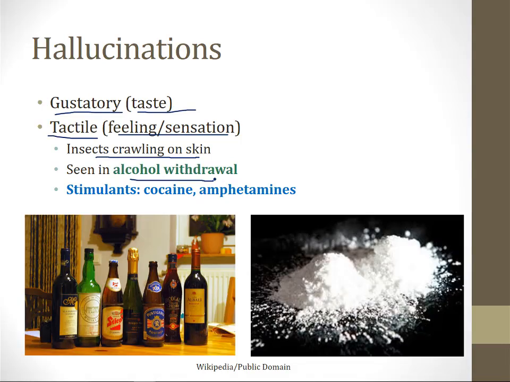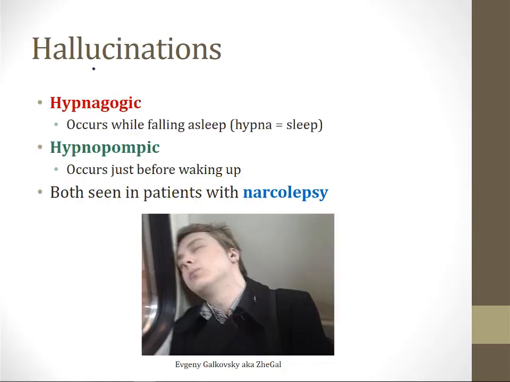And in addition, this is a classic type of hallucination of a patient who is intoxicated with stimulants like either cocaine or amphetamines. And I'll finish this video by mentioning a special type of hallucination that occurs when people are either falling asleep or waking up from sleep. Hypnagogic hallucinations occur when a patient is falling asleep. The word hypna means sleep. Hypnopompic hallucinations occur just before a patient wakes up. And these are a very unusual type of hallucination, and they are both seen among patients who have narcolepsy, which is a sleep disorder that I talk about in the video on sleep disorders.